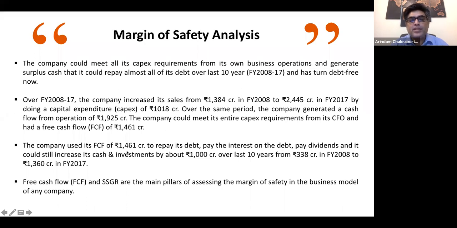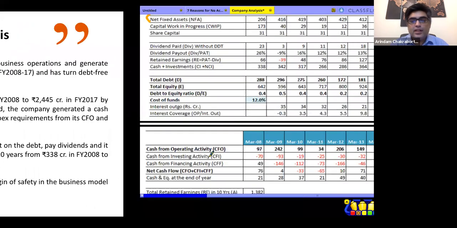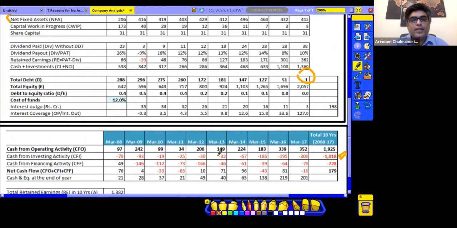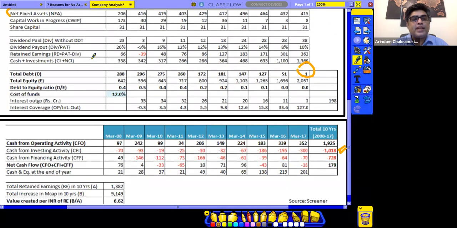Right. So the company uses the free cash flow of 1461 crore to repay its debt, pay the interest on the debt, pay dividends, and it could still increase its cash and cash equivalents by 1,000 crores over the last 10 years from 338 crores. If you see over here, cash and cash investment, from 338 crores it has improved to 1360 crores, right?